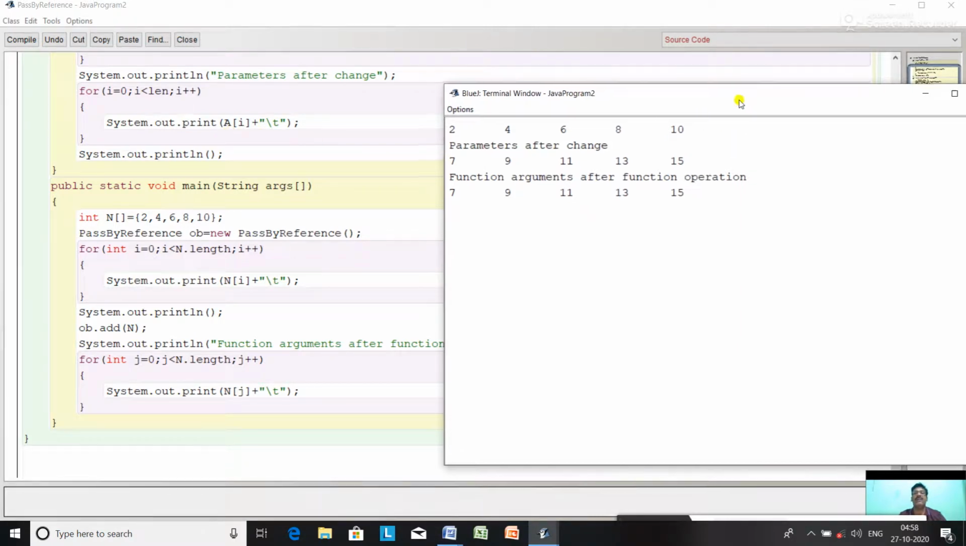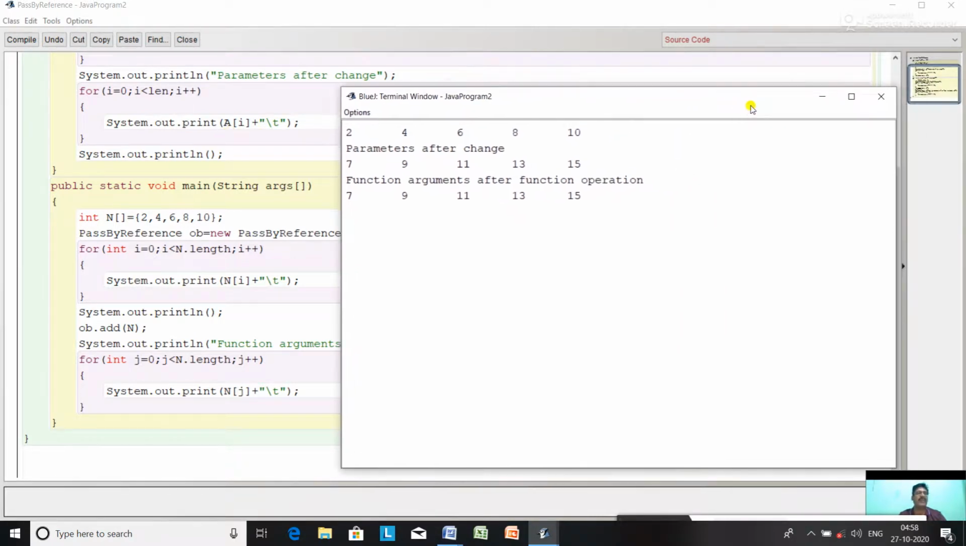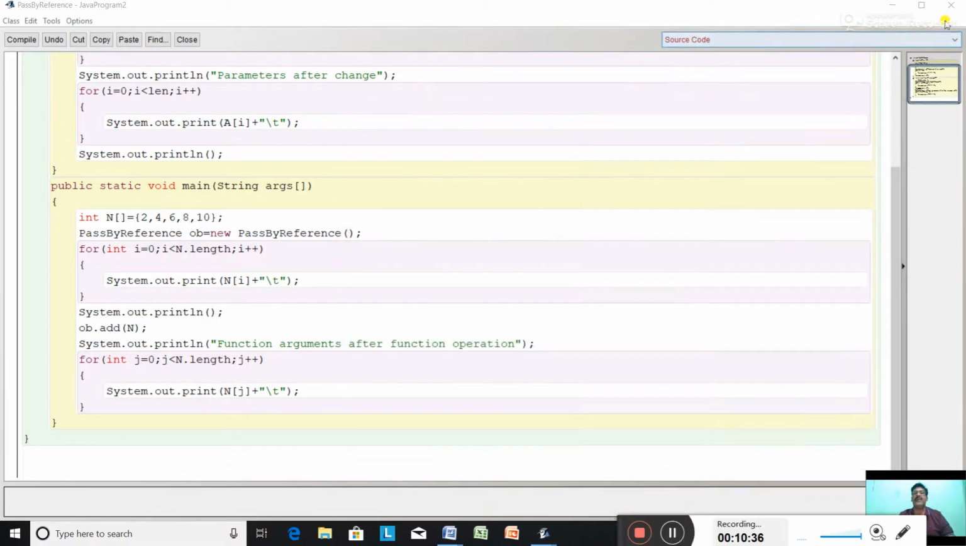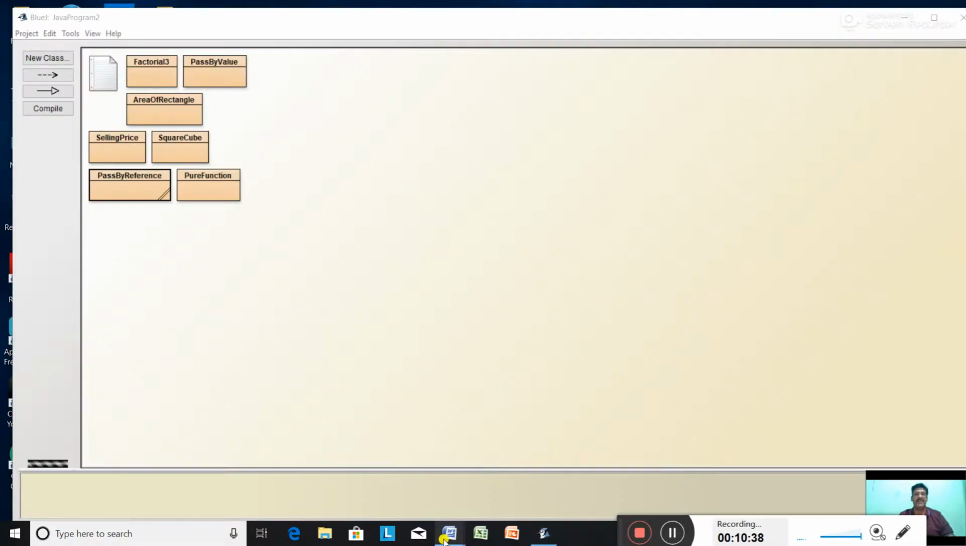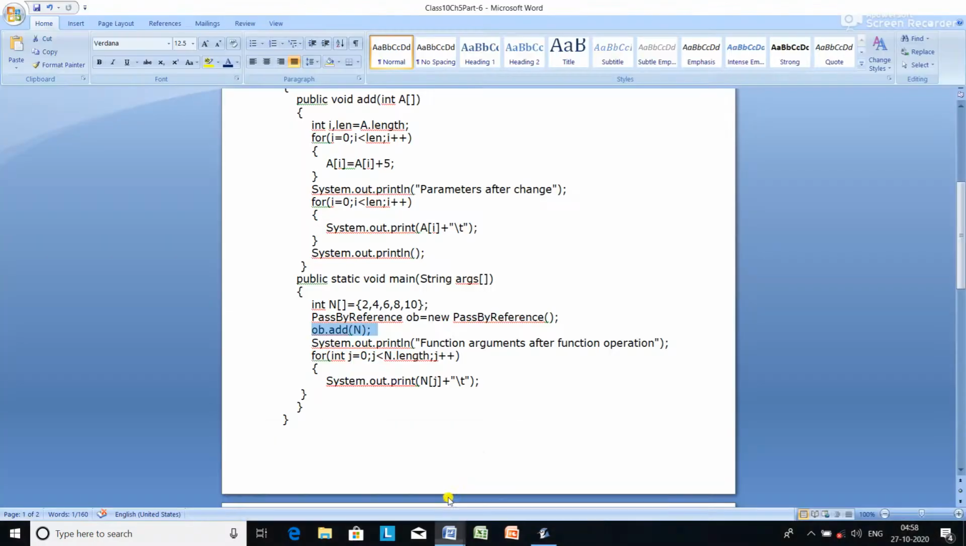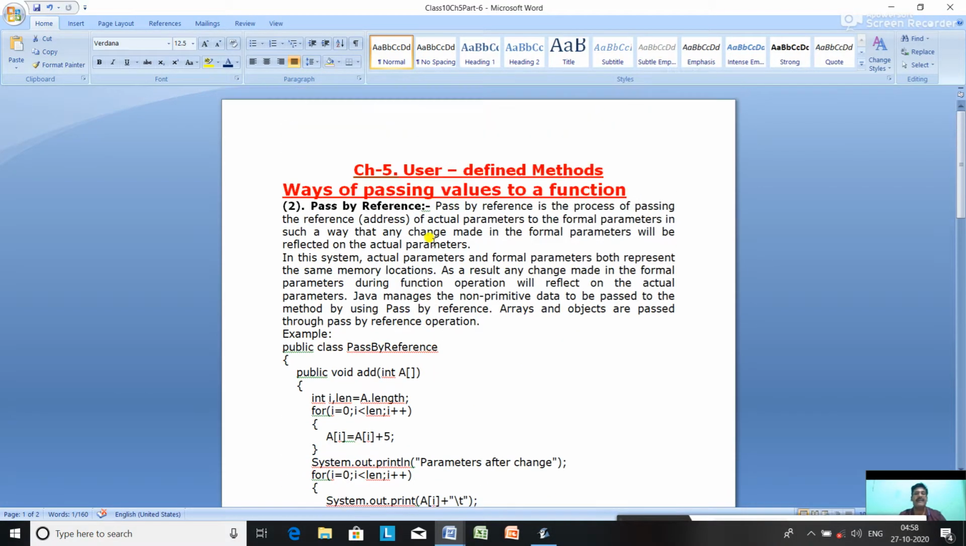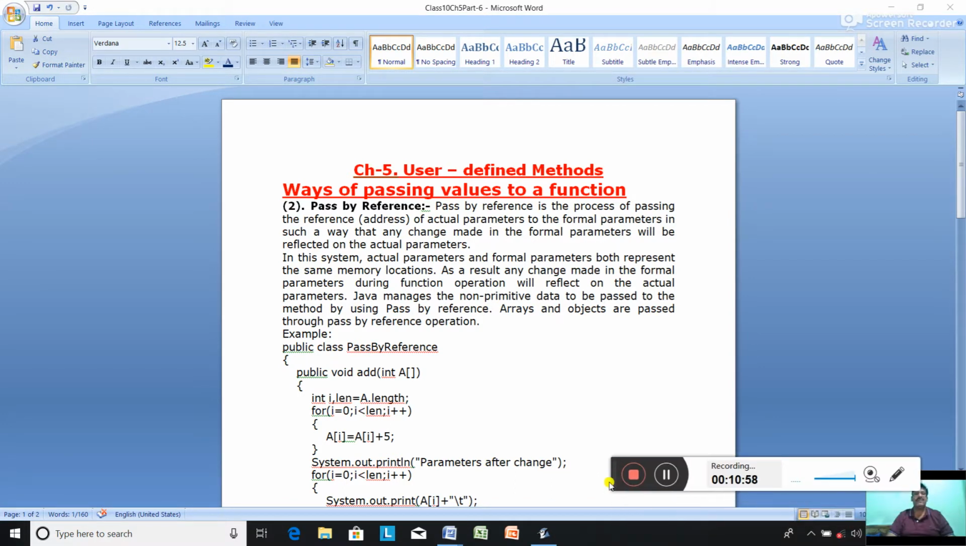So this is called pass by reference or call by reference. In this, what happens is we pass the address of the actual parameters to the formal parameters. So if any change is made in the formal parameters, that will be reflected in the actual parameters also. All right. So we have finished two ways of passing values to a function. Learn the definition and practice the program.